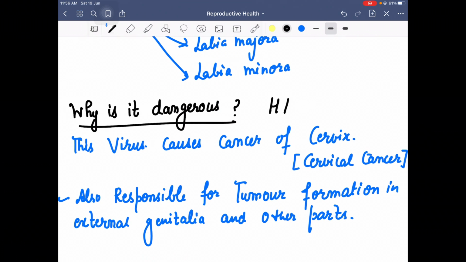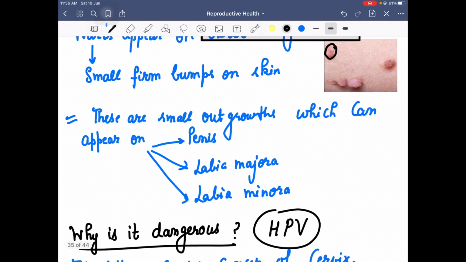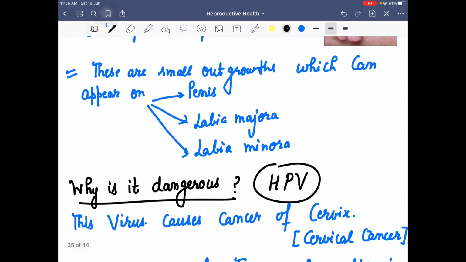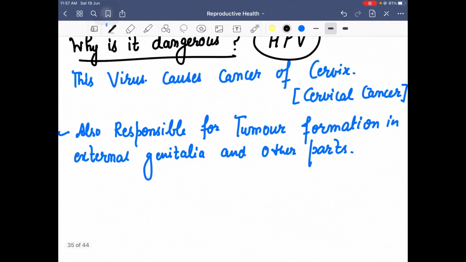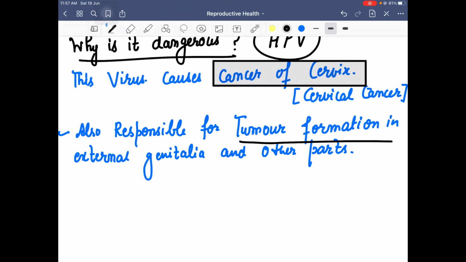This HPV, the human papilloma virus, can cause cancer of the cervix also, known as cervical cancer, a very common cancer in women. Also it is responsible for tumor formation in the external genitalia as well as other parts.